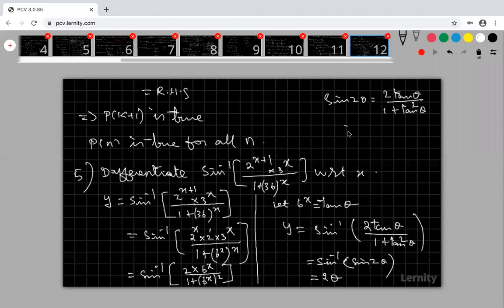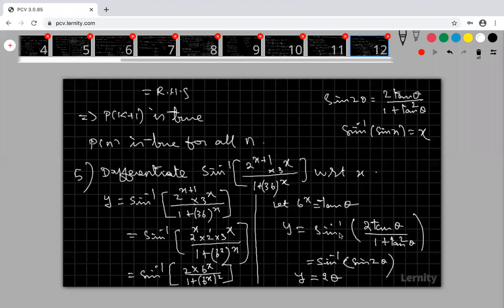We know that sine inverse of sine x is x. So therefore sine inverse of sine 2 theta is only 2 theta. But the question is differentiate with respect to x, and here there is no x. That means we convert this theta into x. How, sir? Look at that. My 6 power x is equal to tan theta, then what is my theta?